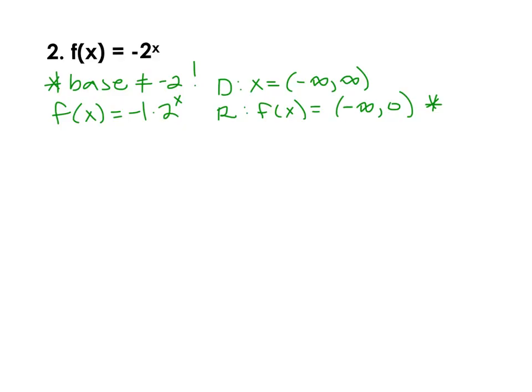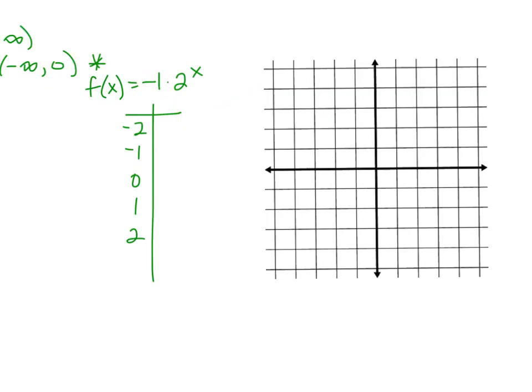Okay, so let's use that information and make our table. I've rewritten my equation, f of x equals -1 times 2 to the x power, and started off with my template of values. We use these values as long as there's no transformation right or left, so these will be the same input values that we did for the first example. As you plug these in, remember that -1 is always going to impact your output answers.